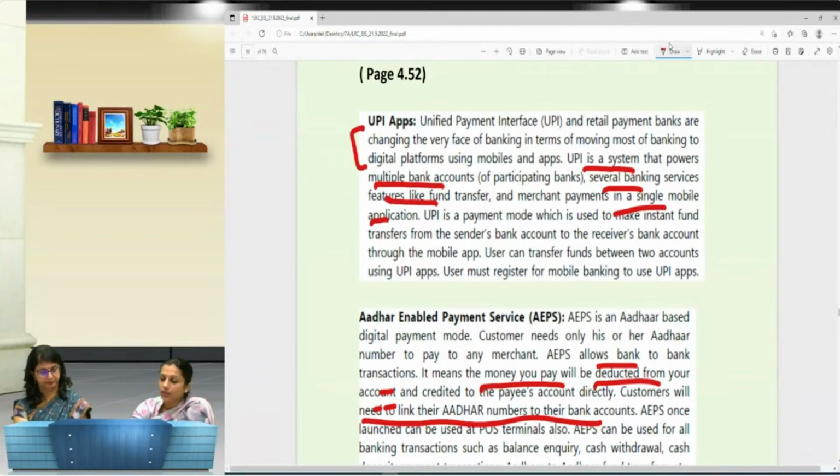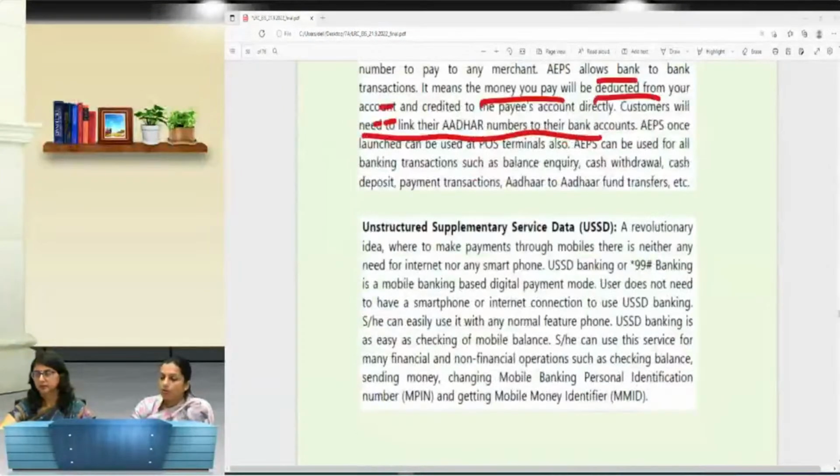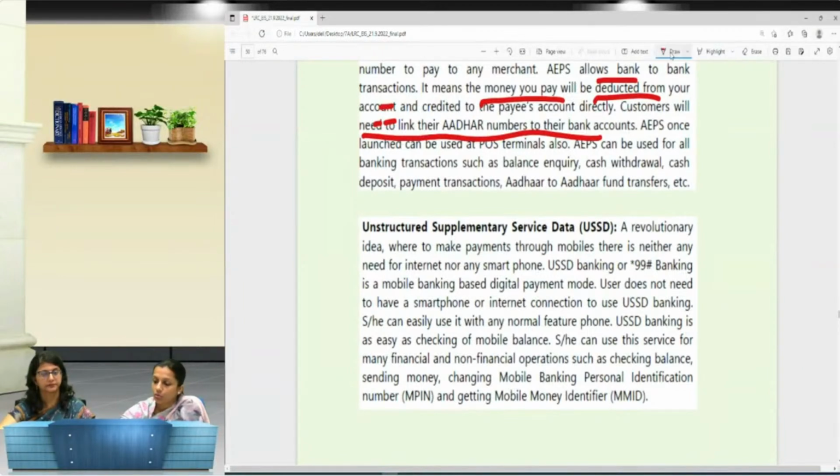But the uniqueness is that it powers multiple bank accounts, several banking services, and fund transfer merging in a single mobile application. It is a payment mode that makes the instant fund transfer from the sender bank account to the receiver bank account. So these are the main key points for this application, not these two, right? So for the USSD, it is to make the payment through the mobile.